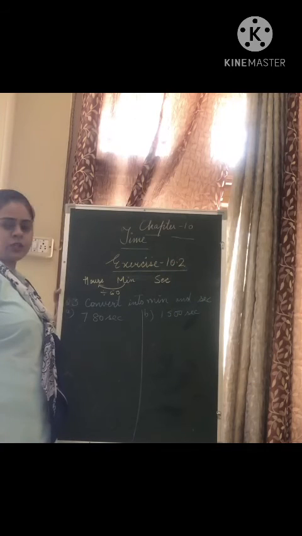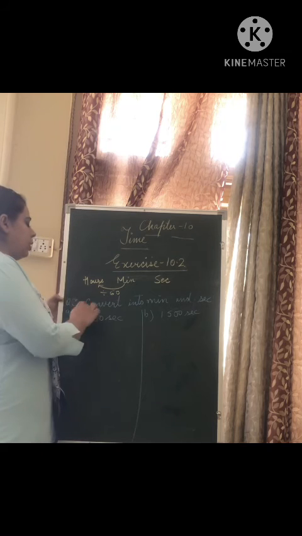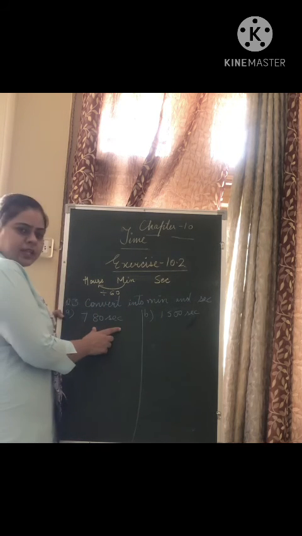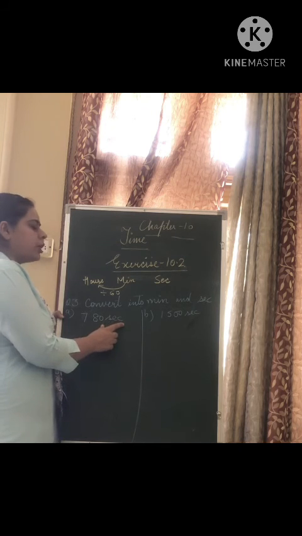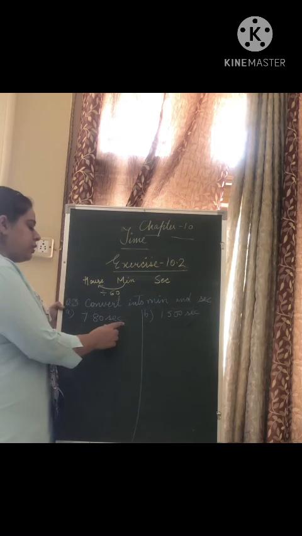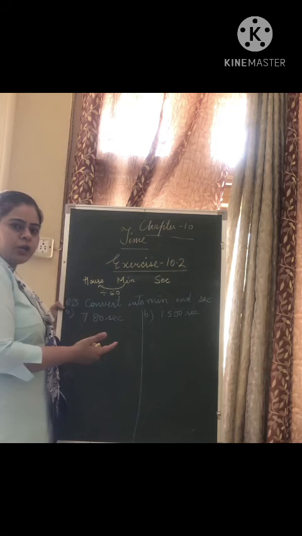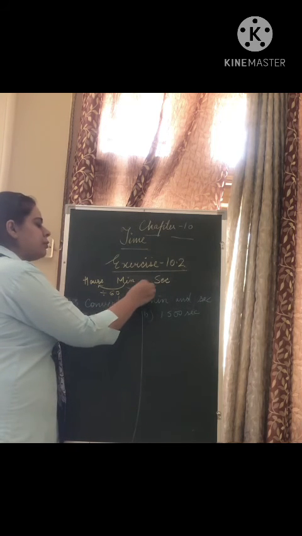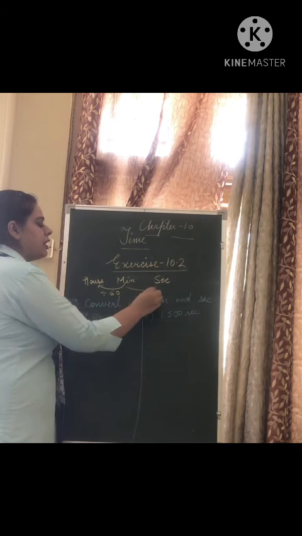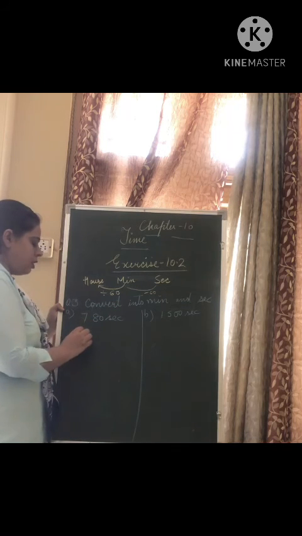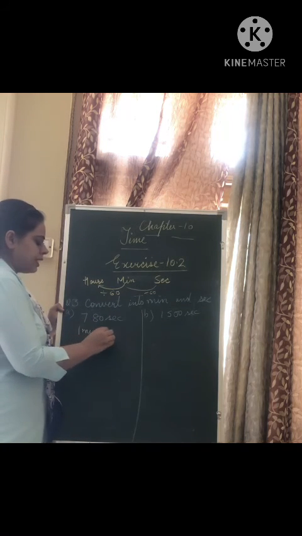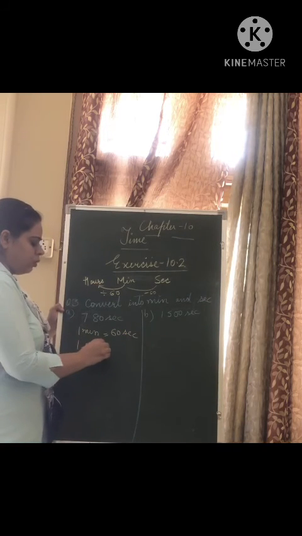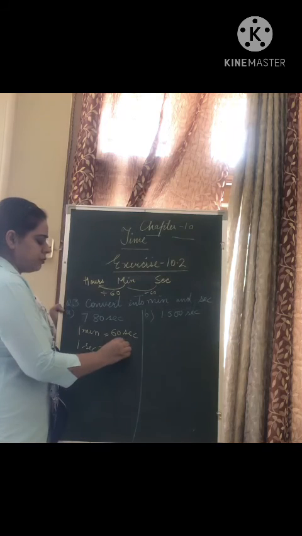Now moving to the next question of this exercise. You have to convert into minutes and seconds. Seconds are given to you. You have to convert it into minutes. Which is the smaller unit? Second. Smaller unit to bigger unit, so you have to divide. The relation between minutes and seconds: 1 minute is equal to how many seconds? 60 seconds. So 1 second is equal to 1 upon 60 minutes.